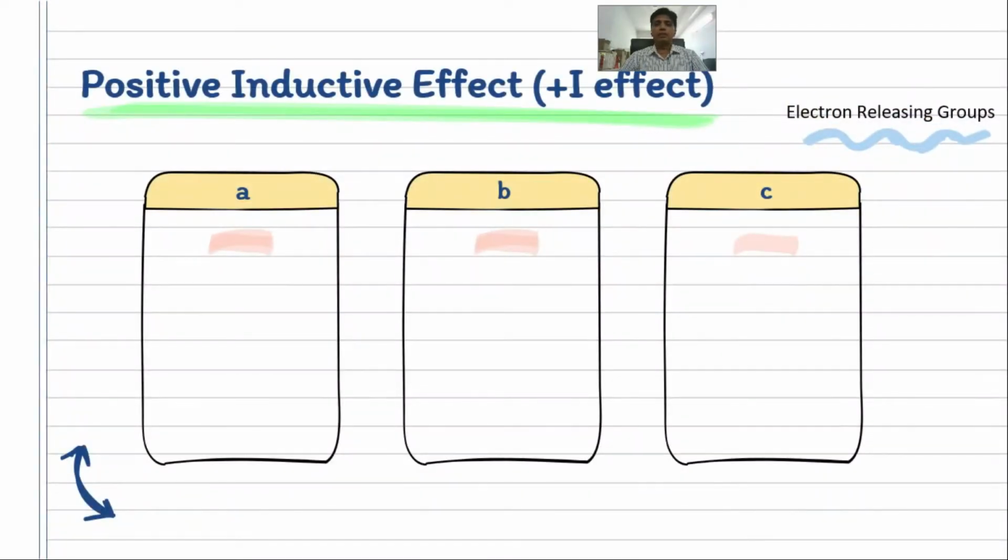There are two types of effect: positive inductive effect and negative inductive effect. Positive inductive effect arises due to the presence of an electron releasing group. Such groups push the electrons towards the carbon atom, or release or donate the electrons away from themselves. One such example is the alkyl group. Here you can see the methyl group has a tendency to push the electrons away from itself. So, if there are two methyl groups, both will push the electrons towards the center carbon atom.